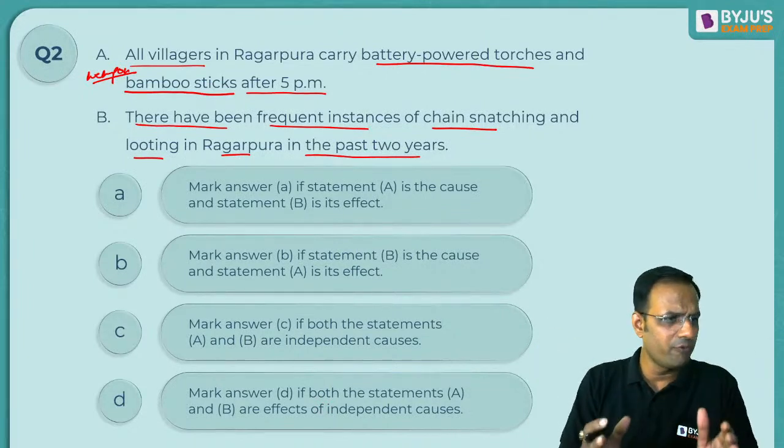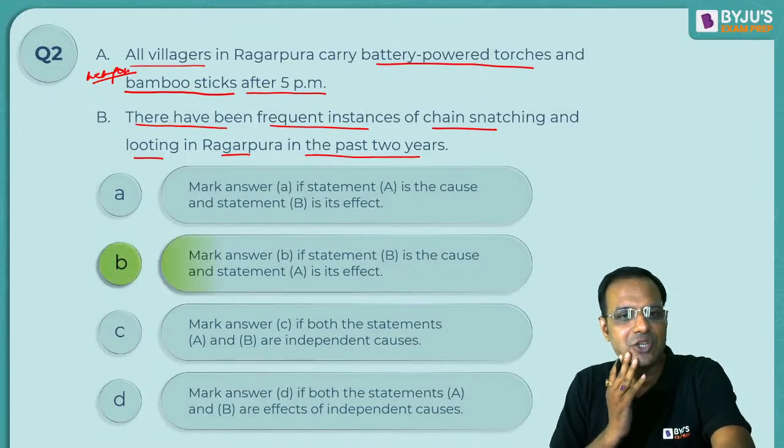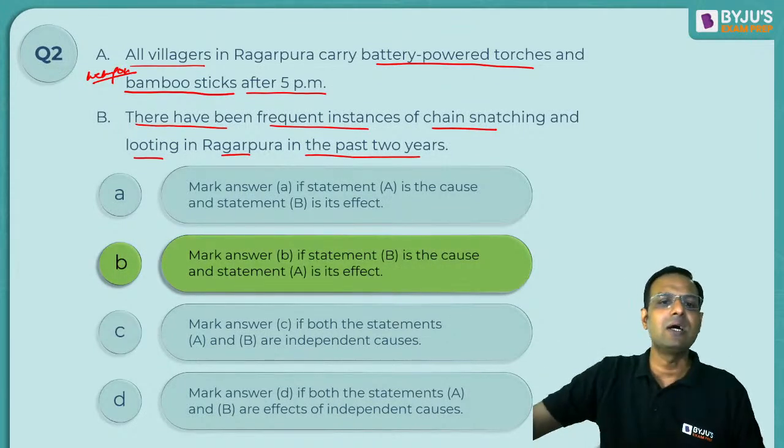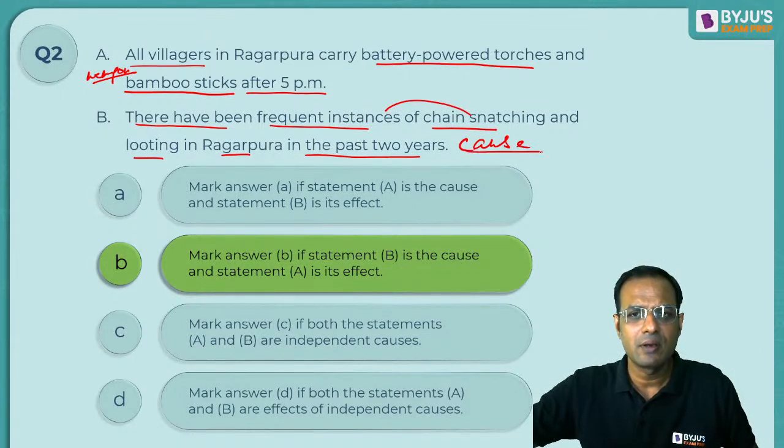Okay, since all of you have answered, let us check what the answer actually is. The answer is B. B is the cause. There have been instances of chain snatching and looting.